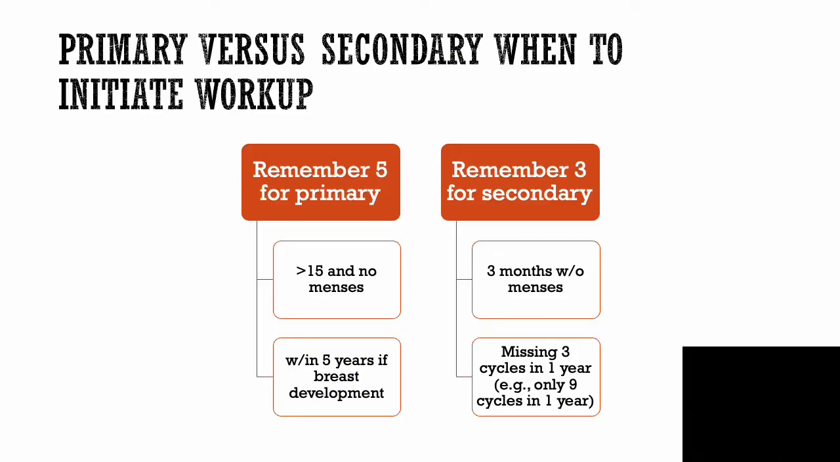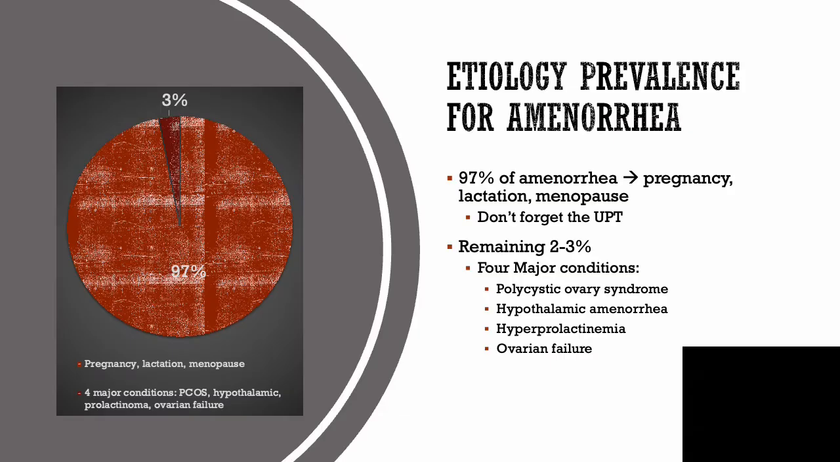Okay, trying to think about a way to remember when to do workup for primary versus secondary amenorrhea. So for primary amenorrhea, you can remember 5 for primary. So when you're greater than 15 and no menses, or within 5 years of breast development if you're less than 10. And then if you're thinking about the number 3 for secondary amenorrhea, it's workup within 3 months without menses or missing 3 cycles in 1 year. Just a potentially helpful way to remember and separate the 2.